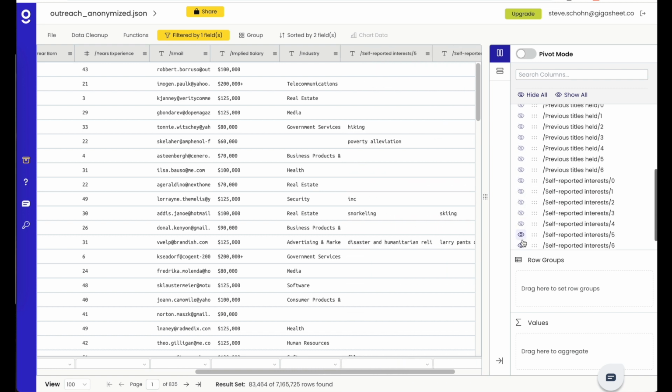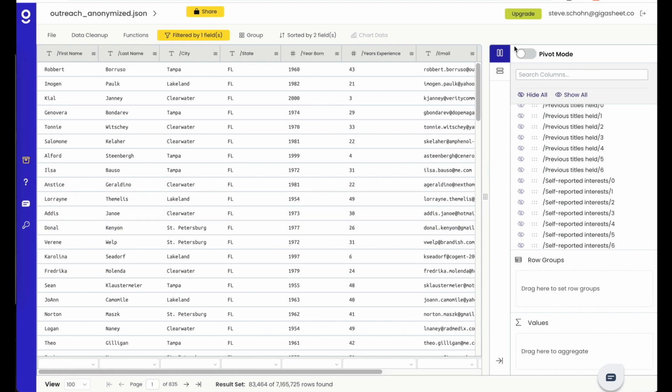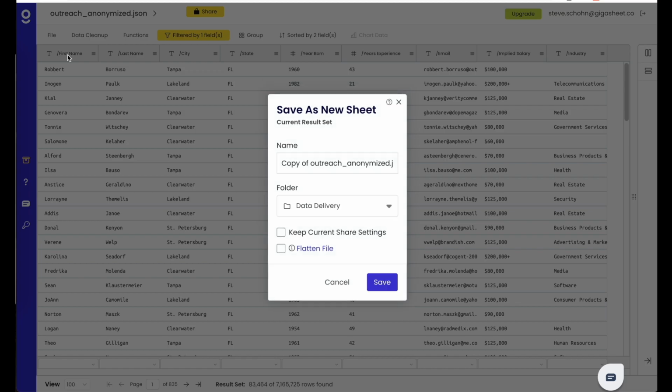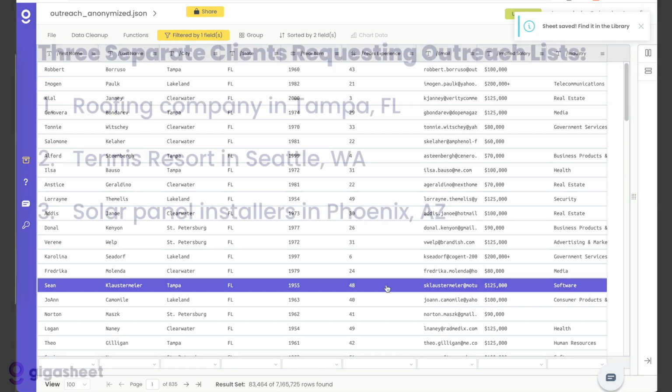And then using one of the new features here at Gigasheet, it's this ability to save as. Being able to save as is going to make a copy of this current result set. So if I choose File, Save As, and give it a name, I'll just call it Tampa Roofer. So this is the data set specific to the Tampa Roofer customer. When I press save, it's going to create a new file of those 83,000 rows and only the columns that I care about. And I can find that in my library.